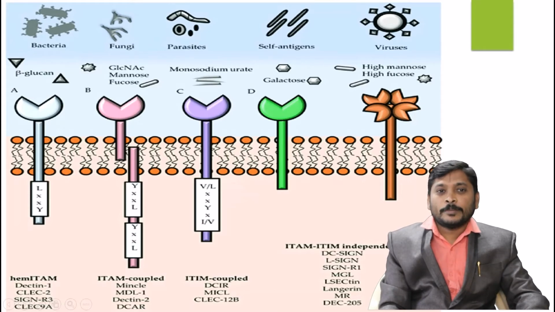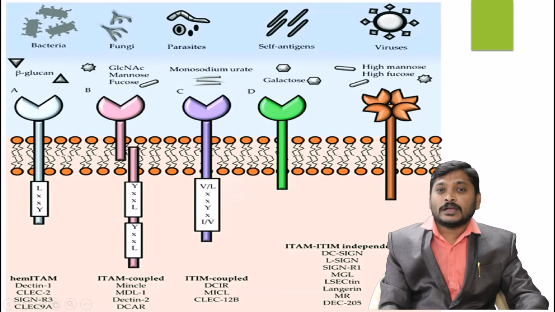Coming to parasites like insects and other worms, monosodium citrate acts as a ligand that is going to activate the C type of toll-like receptors, now down regulating the signals. Coming to self antigens, like self plant systems, their ligand is most favorably galactose acting as a chemical receptor. Now toll-like receptors are getting activated.